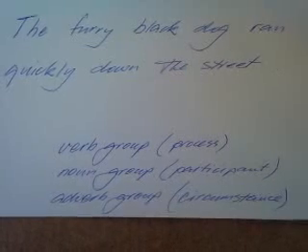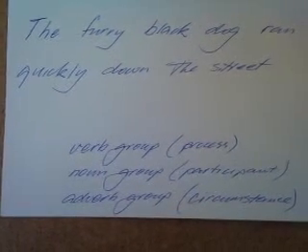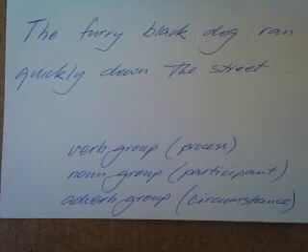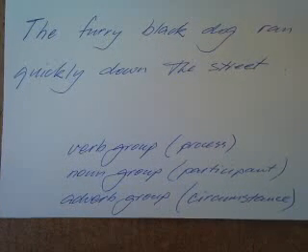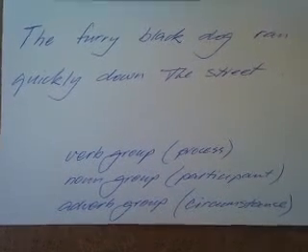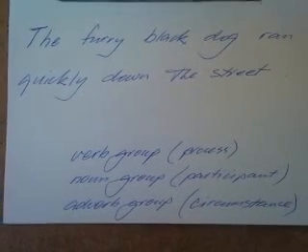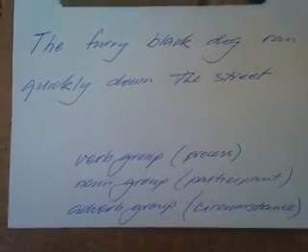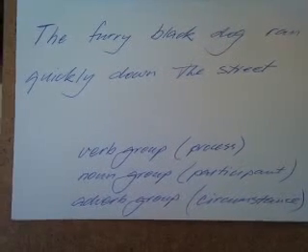So we've got a sentence here: the furry black dog ran quickly down the street. Now we've been talking about a clause, and a clause is the smallest unit of meaning in our language. Now in this sentence there's one message, and that is about the dog running. So that means there's one clause. Now we're looking for the three elements of a clause,